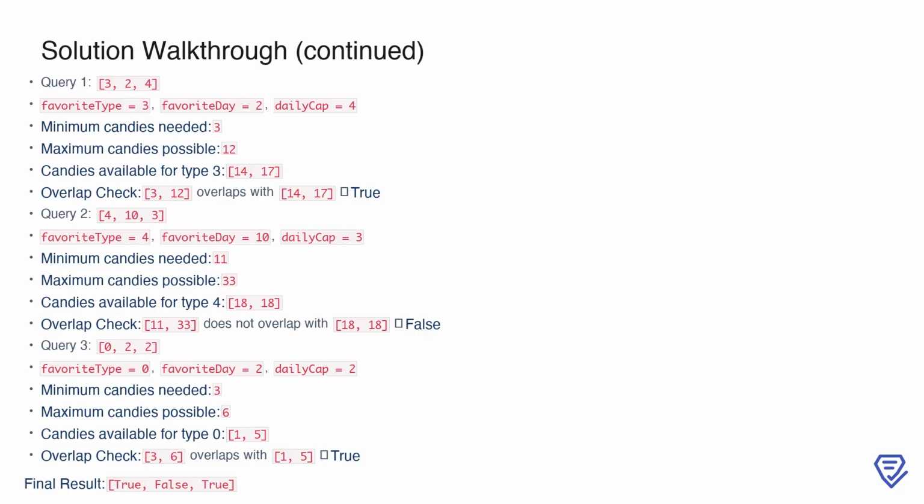Finally, for query 3, type 0 on day 2 with a daily cap of 2, the range needed is 3, 6, and the available range for type 0 is 1, 5. Since these ranges overlap, the result is true. The final output for this example is true, false, true. By following these steps systematically, calculating prefix sums, determining ranges of candies needed and available, and checking for overlaps, we can efficiently solve the problem for any input.